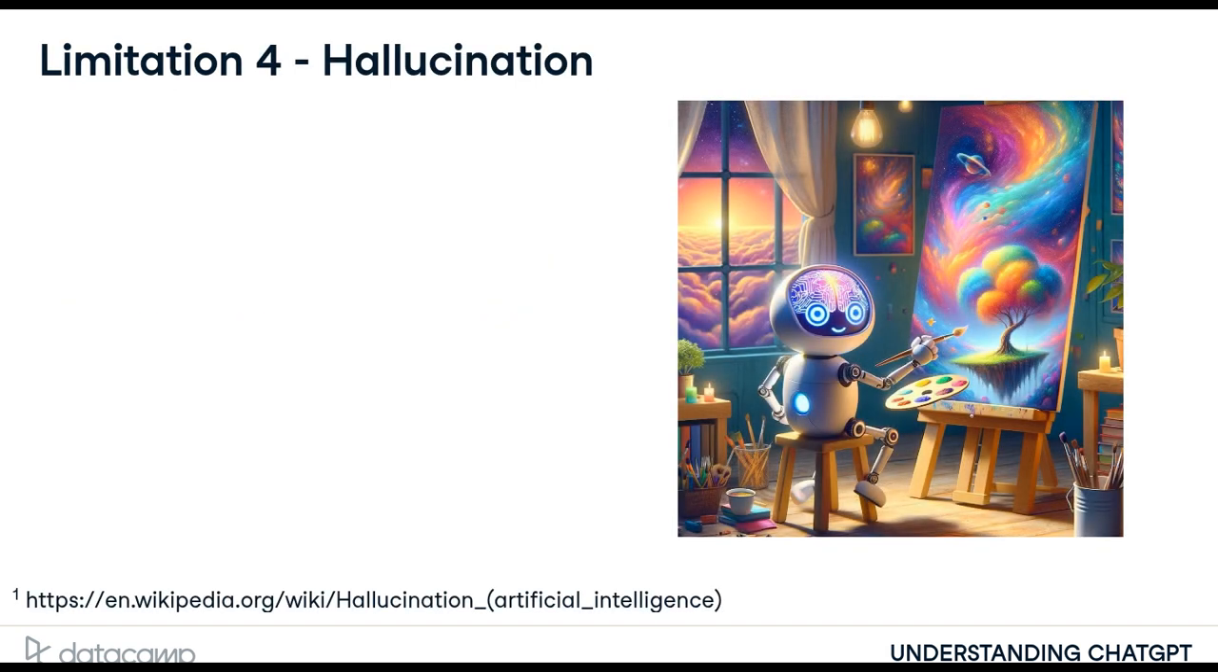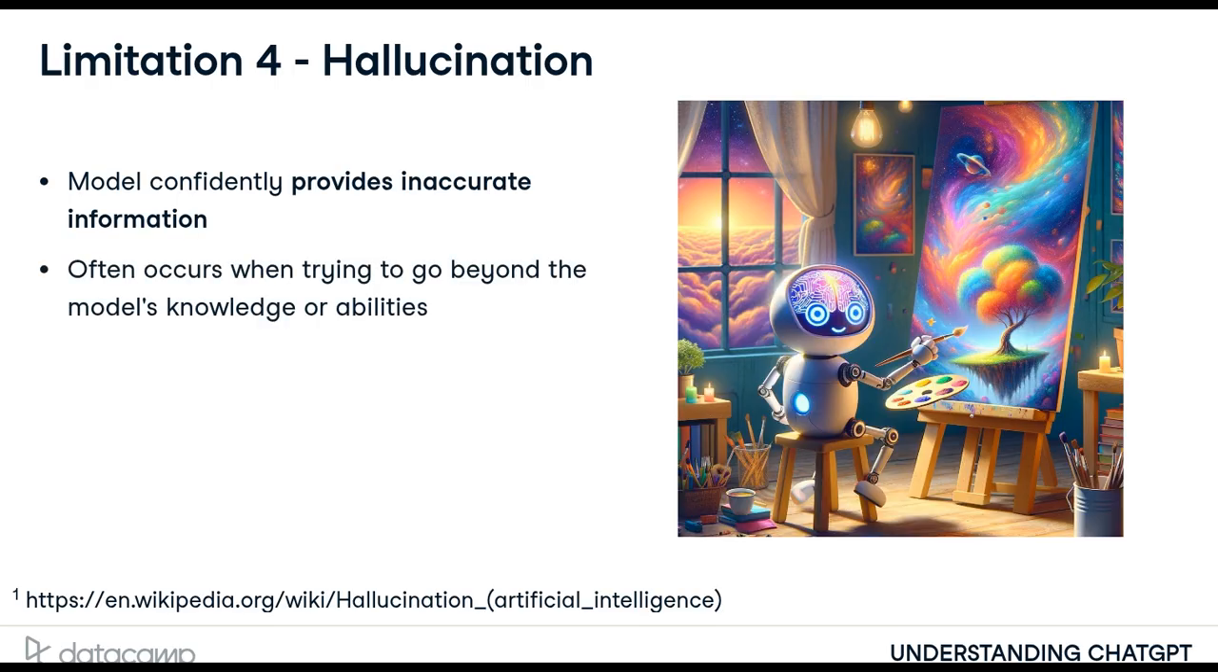Another common issue when interacting with ChatGPT is hallucination, which is when the model confidently tells us inaccurate information. This often occurs when attempting to go beyond ChatGPT's knowledge cutoff or abilities. Hallucinations can be difficult to identify without being able to validate the results. But fortunately, one of the most active areas of LLM development is the identification and reduction of hallucinations.